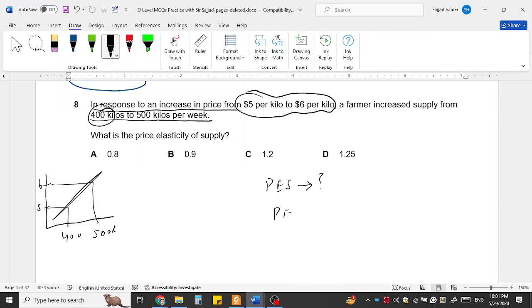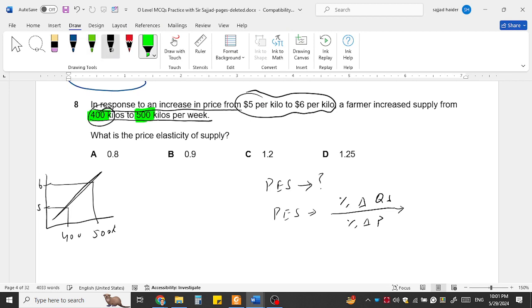Price elasticity of supply is calculated with the help of a formula: the percentage change in the quantity supplied divided by the percentage change in the price. Percentage change, not only the change. So first we calculate how much percent the supply has changed. Earlier the supply was 400 and now it is 500.